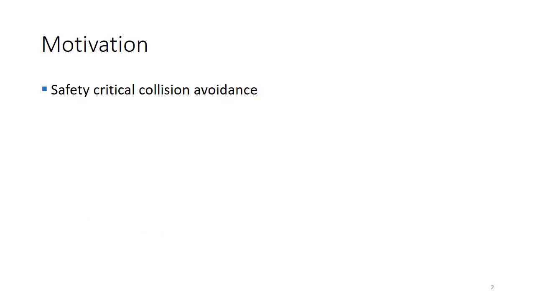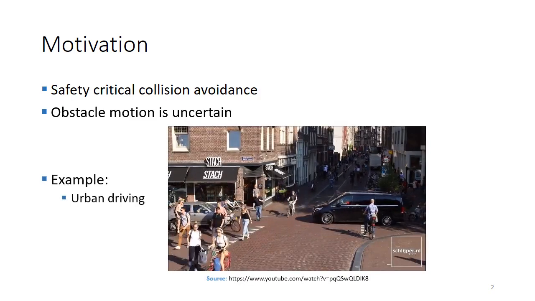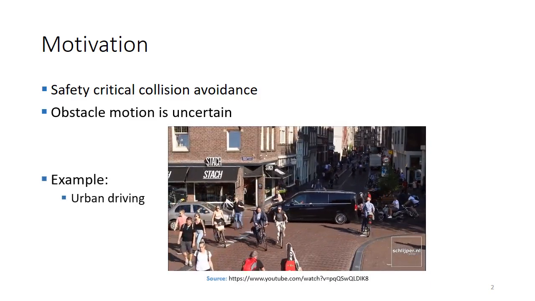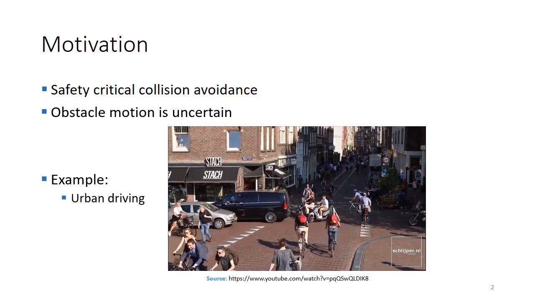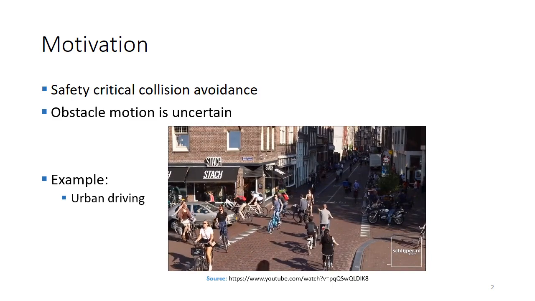The motivation for this work is that motion planning algorithms often have a safety-critical collision avoidance constraint with respect to obstacles in the workspace. But when these obstacles move, they have a motion which is not exactly known to us. And so any safe algorithm needs to consider the uncertainty when trying to satisfy the safety-critical collision avoidance constraint. An example of where these methods could be useful is in urban driving, where, for example, in this intersection, in order for us to drive from the left to the right, we need to be aware of the uncertainty associated with the trajectories of the obstacles in the workspace.